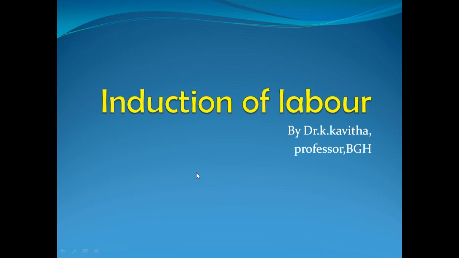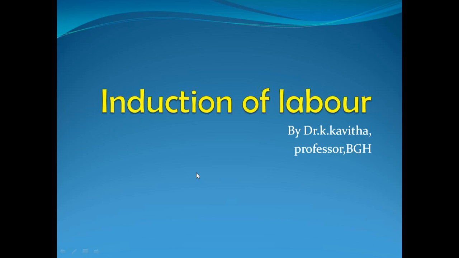So, what is important for the engagement to occur? What are the diameters of the fetus? Biparietal diameter should be 9.5 centimeters. What are the other diameters on the fetal skull or fetal presenting part that are important for a good engagement? Anteroposterior diameter, which is suboccipitobregmatic, should also be 9.5 centimeters.